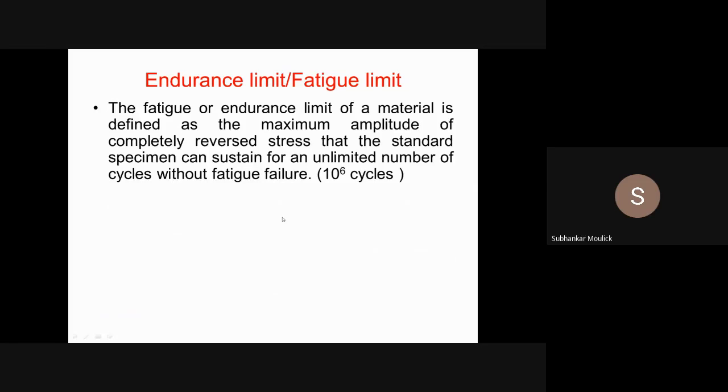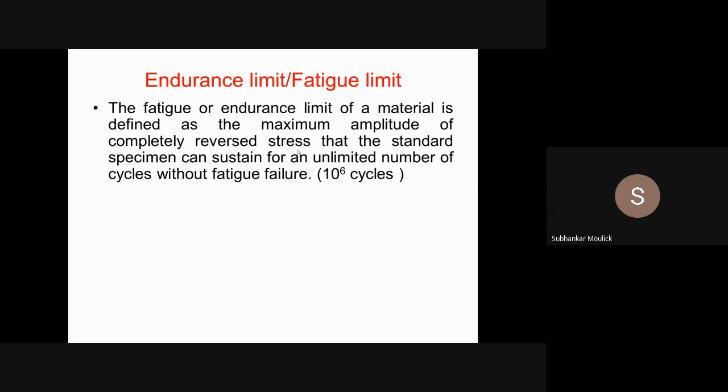By experiments, it has been found that for any mechanical component that you want to fail by fatigue, the unlimited number of cycles is nothing but 10 to the power 6 cycles. So the fatigue or endurance limit of a material is defined as the maximum amplitude of completely reversed stress, sigma max or sigma minimum.